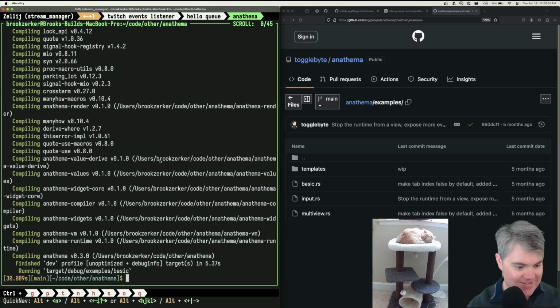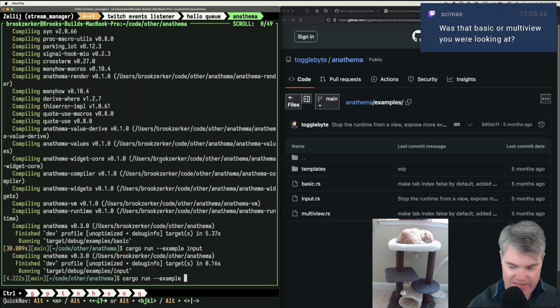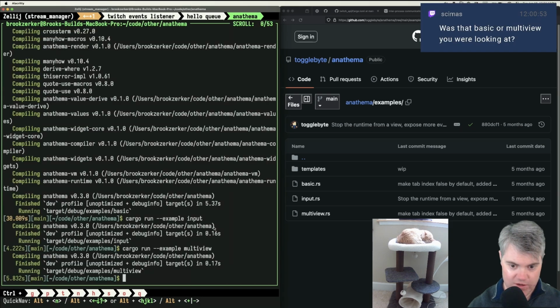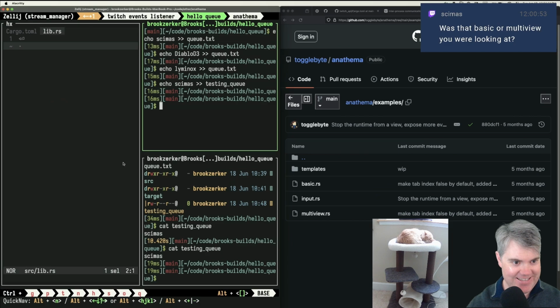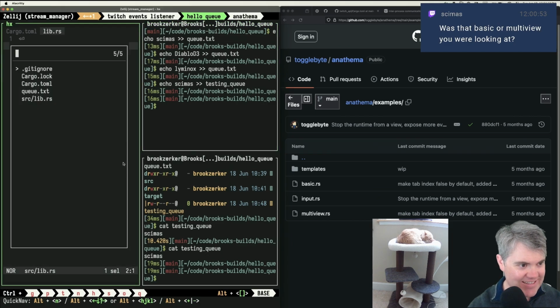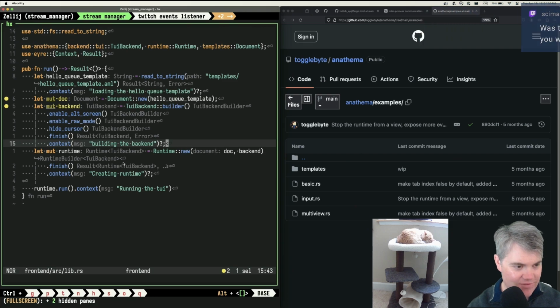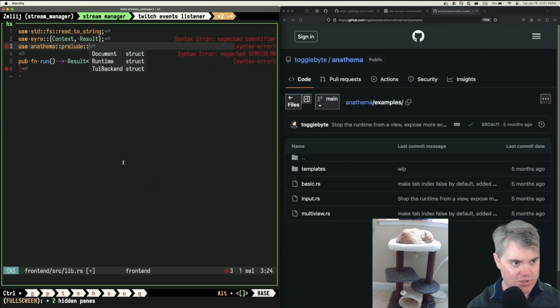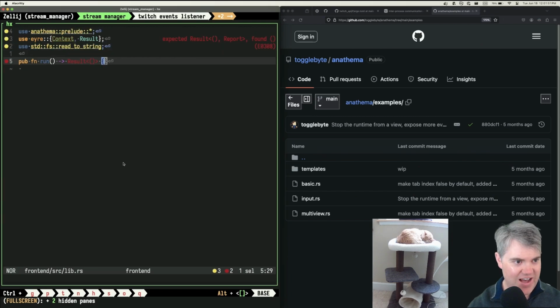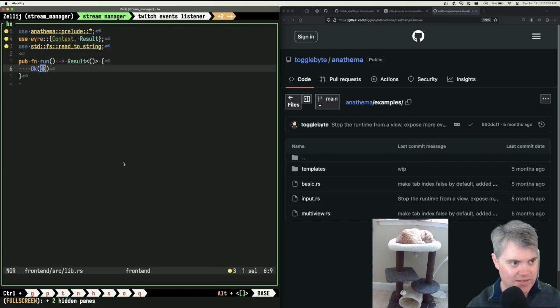All right. So there's then input. Okay. And then finally multi-view. All right. That's what we want to see. So you're working, which means that everything I have is not correct. That's what we've learned here, right? Everything that I have here is not correct. So in our front end source library, we're running all this stuff. We need to just restart you. Let's just pull in the prelude. Everything will be fine.